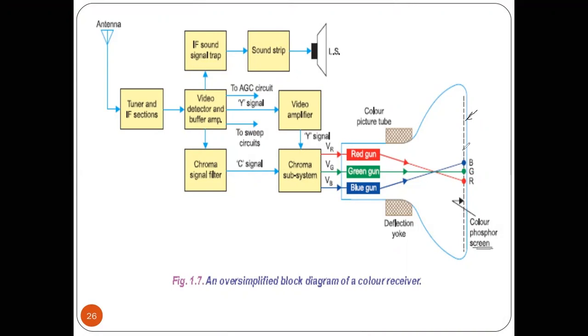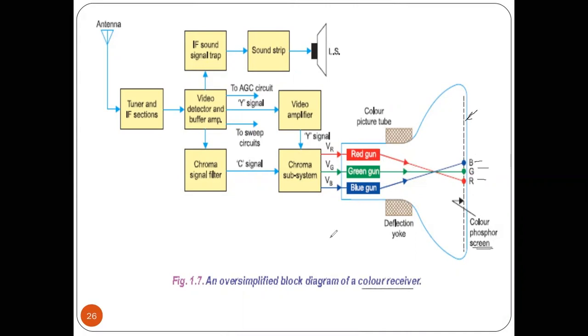On that screen we have a coating of phosphor, but that coating consists of the colored phosphors: the blue phosphor, green phosphor, and red phosphor, and that information is falling on them. So that part is nothing but the color receiver.